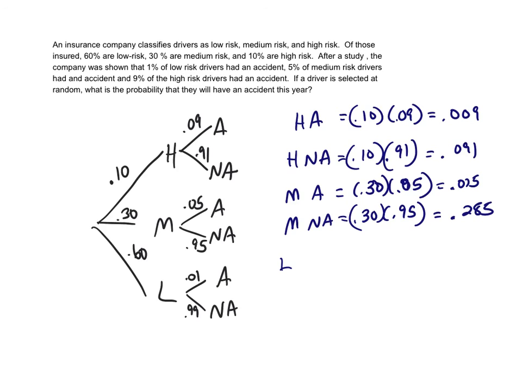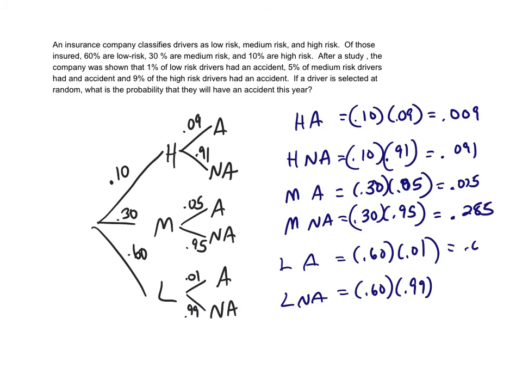And then low with an accident and low with not an accident, I'll multiply their probabilities. 0.6 times 0.01, 0.60 times 0.99. So those are going to be 0.006 and 0.594. So those are the probabilities of every single outcome that could happen in this scenario.